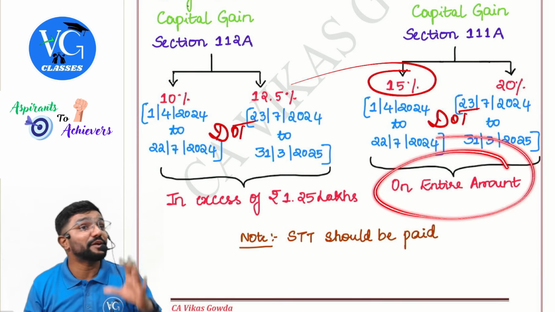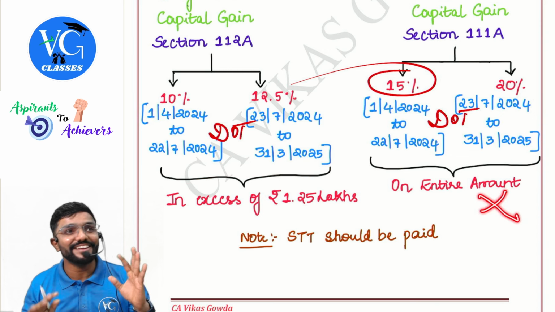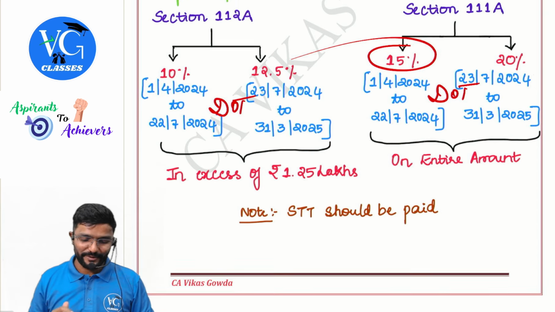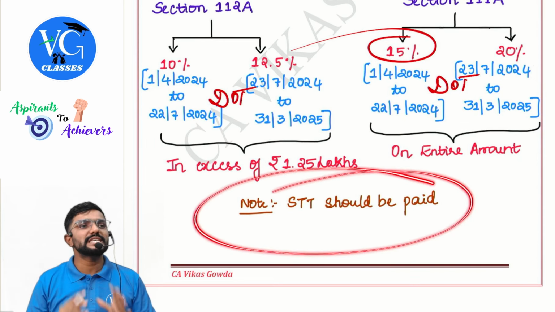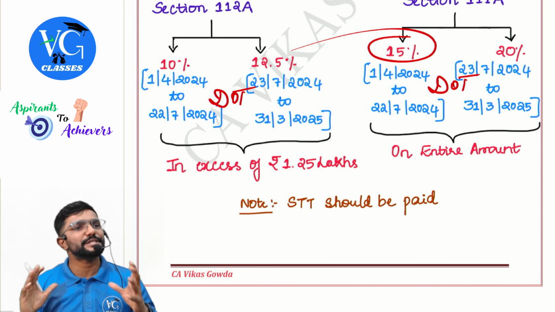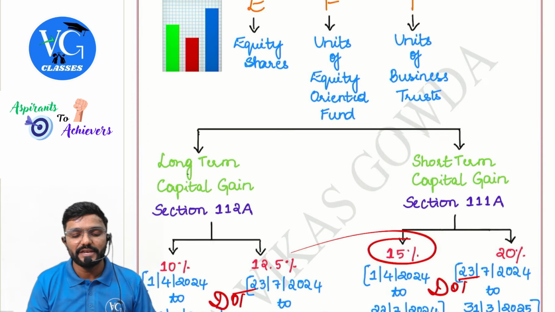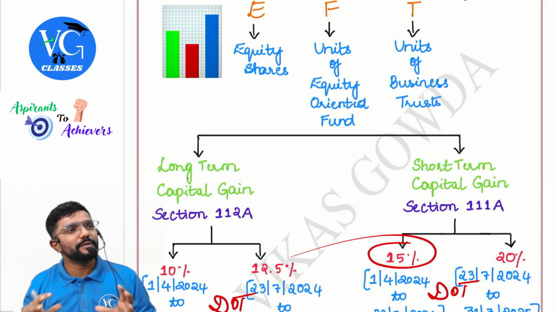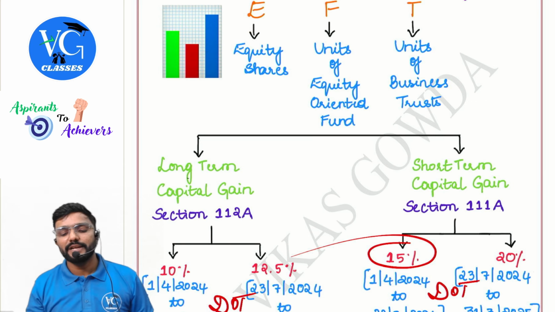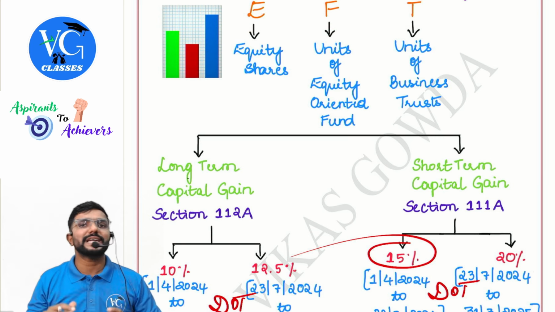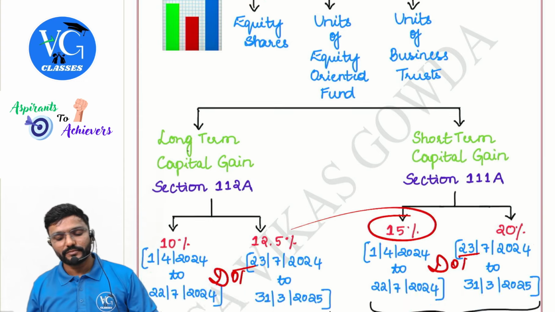On the entire amount. Sir, here they gave a benefit of 1,25,000? No, not here. Okay. Note for both of this, securities transaction tax has to be paid, guys. That is, if it is equity shares, it has to be paid both at the time of purchase and sale, whereas if it is ETF, at the time of transfer.